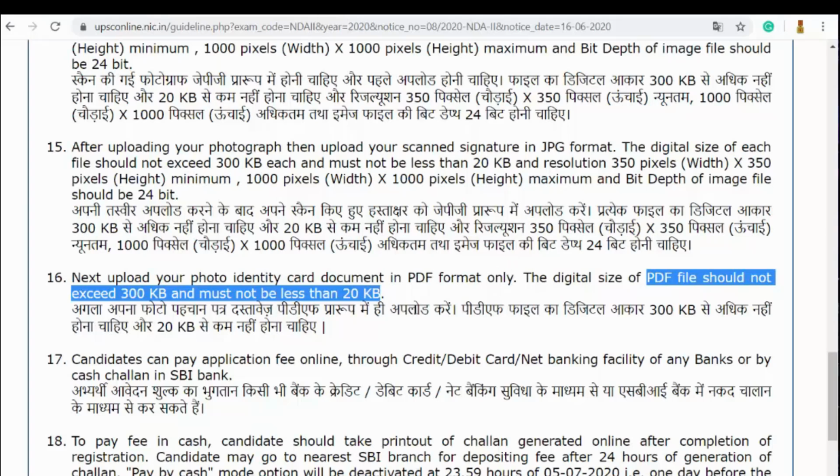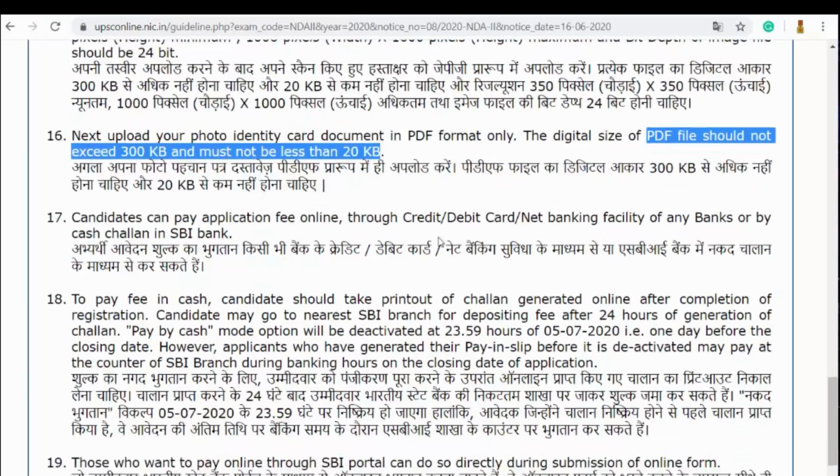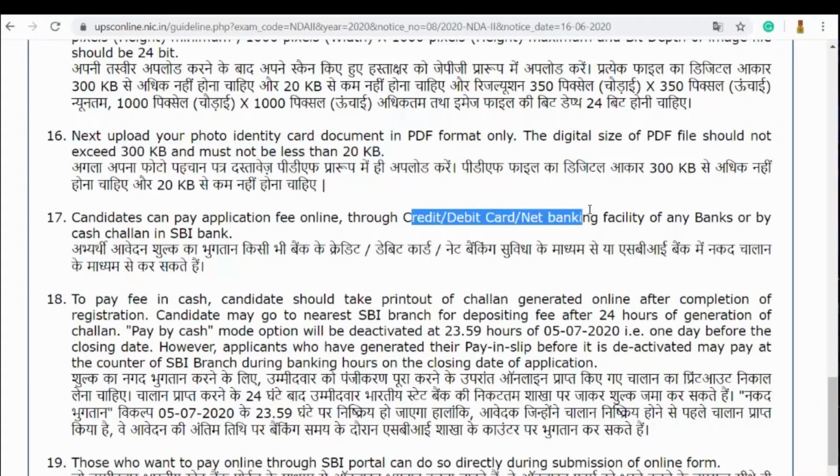After completing this particular step successfully, we can pay the application fee online through our credit or debit card, the net banking facility, or by cash with a challan at SBI Bank. To pay the fee in cash, the candidate should take the printout of the challan generated online after the completion of the registration. The candidate may go to the nearest SBI branch to deposit the fee after 24 hours of registration of the challan.